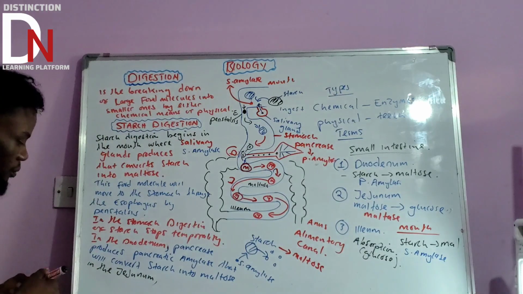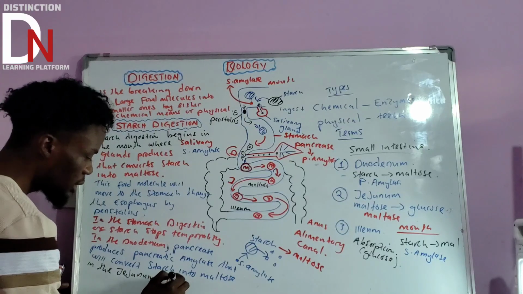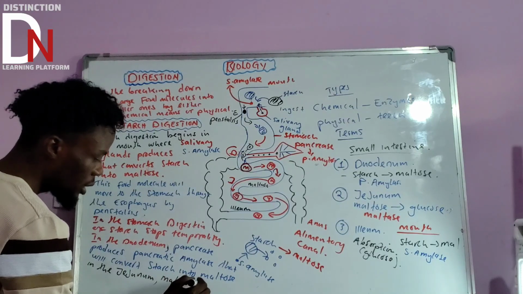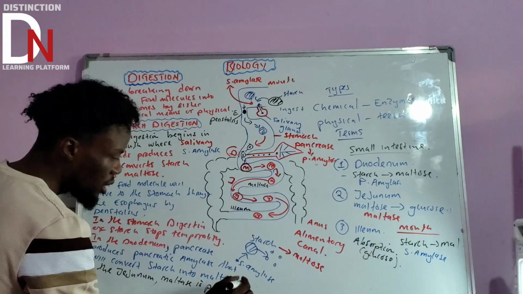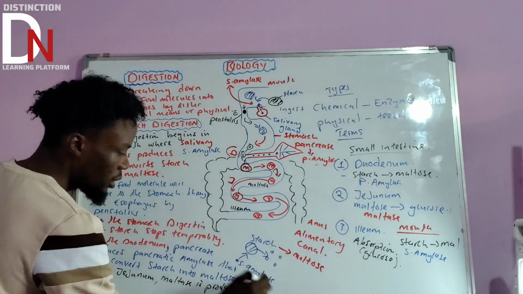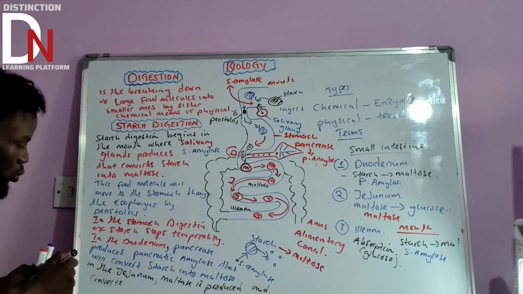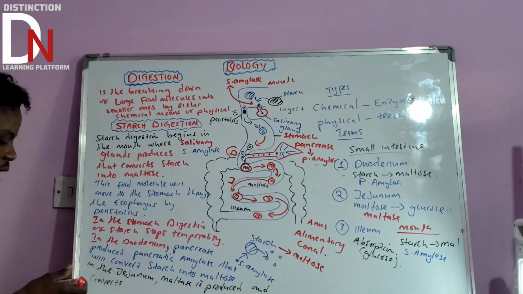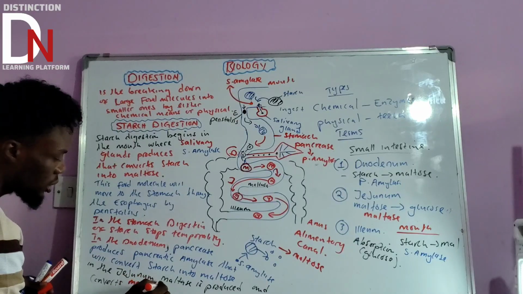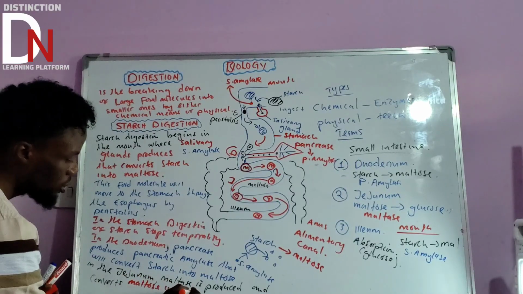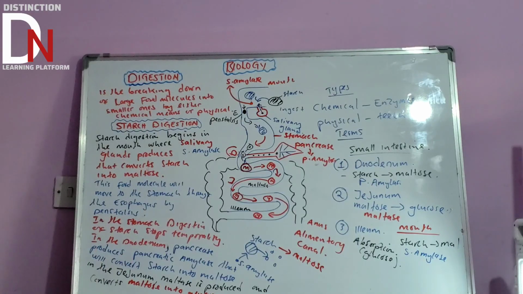So you say, in the jejunum, maltase is produced and converts maltose into glucose.